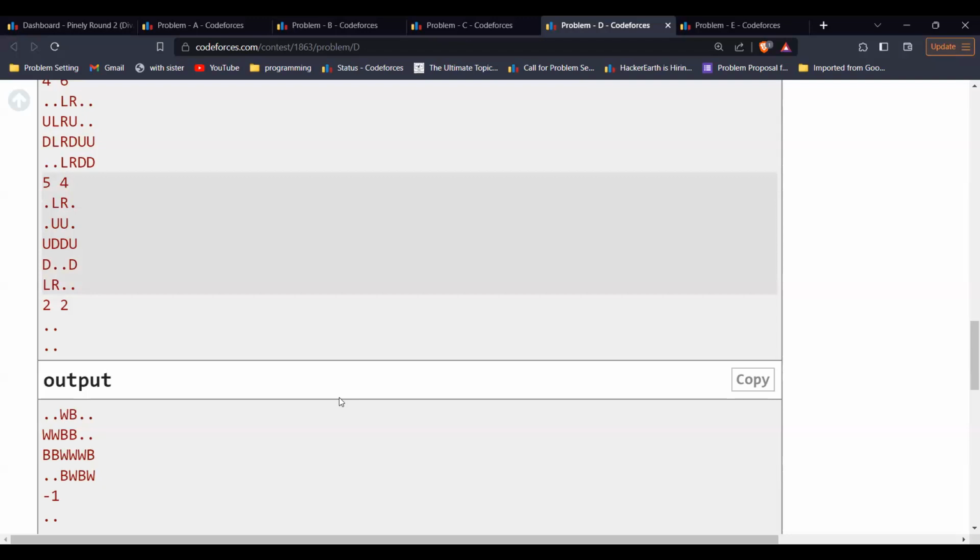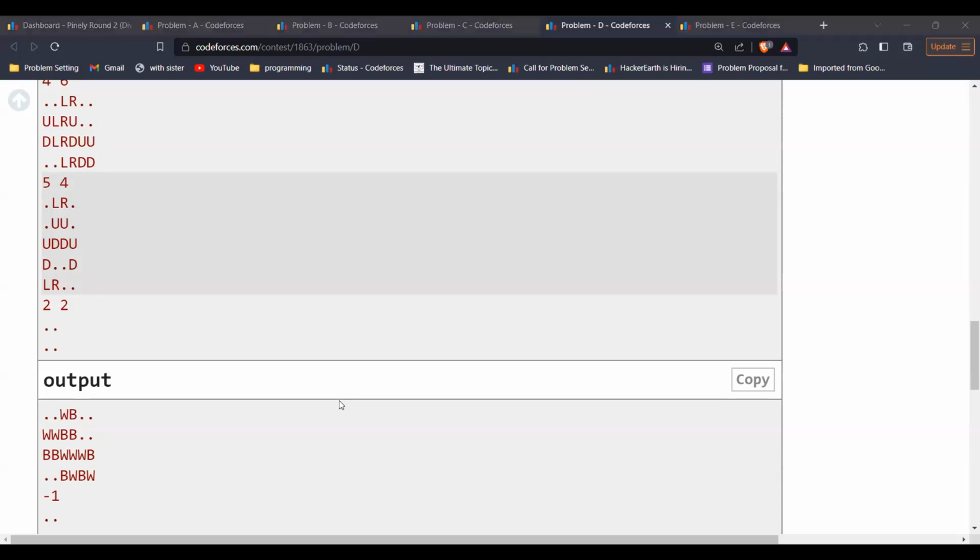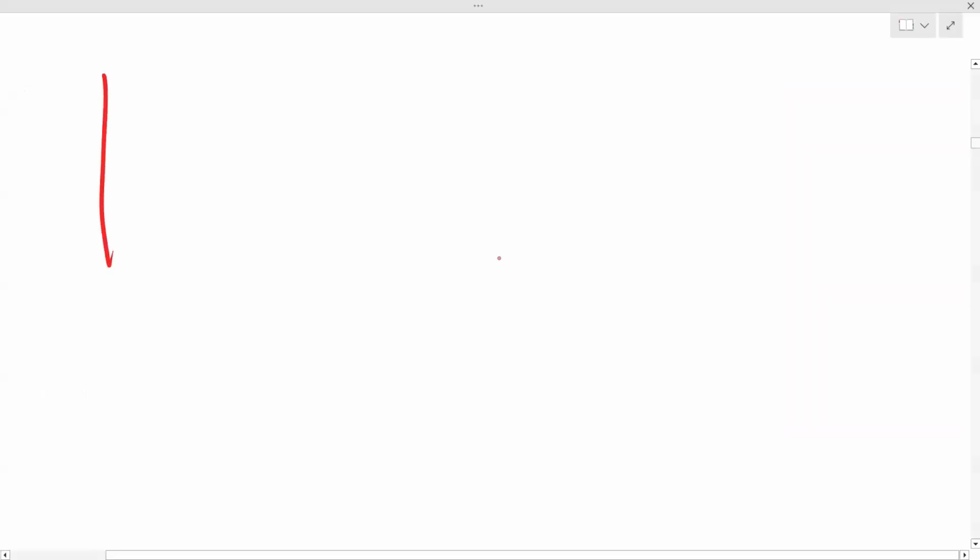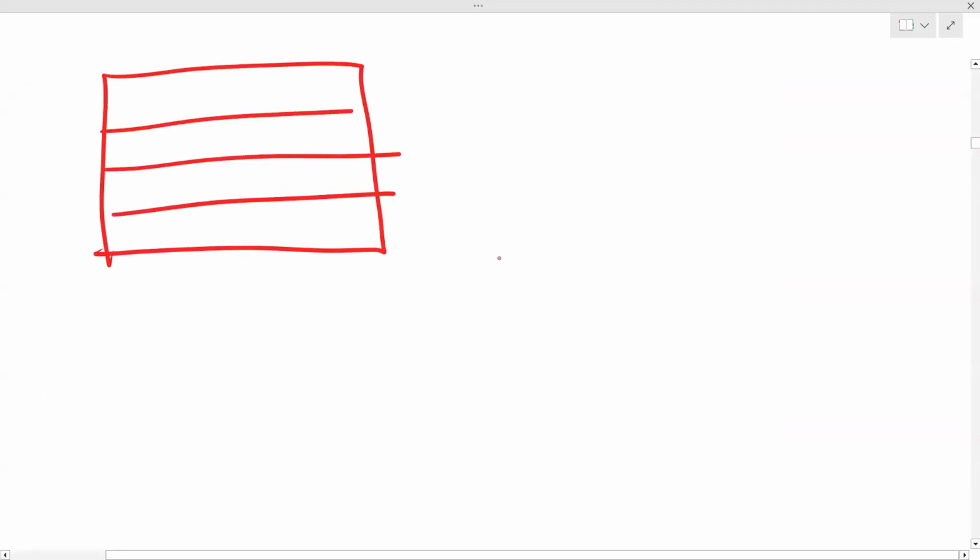So one thing is clear. First of all, see, if this is our n cross m grid, first we can simply check. Just remove these dots.